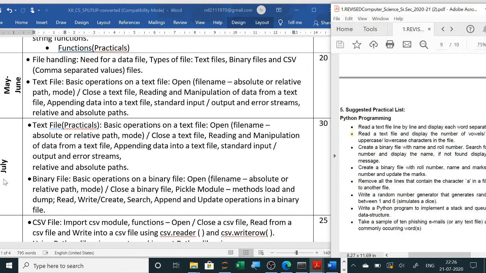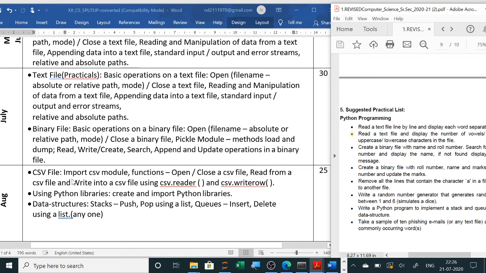Then in the month of July, the text file practicals. After that, the binary file: we have to cover all the binary files, including the pickle module, that is load and dump. These programs we also have to write in our practical copy. So the complete binary file will be completed in the month of July. Then the CSV files: how to open, how to close, all the commands, reader, writer, writerow, writerows, all the different commands. In August we will do it. Then using Python libraries, we have to create and import Python libraries.